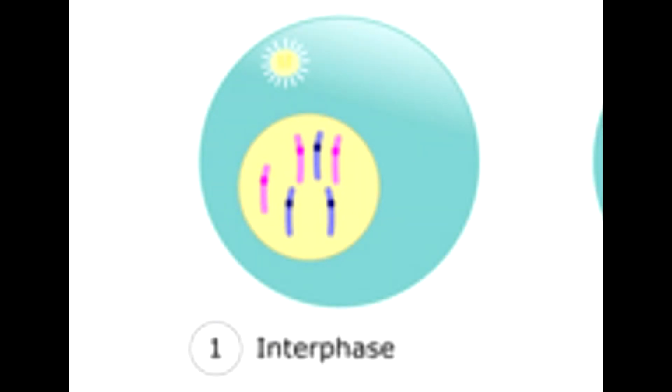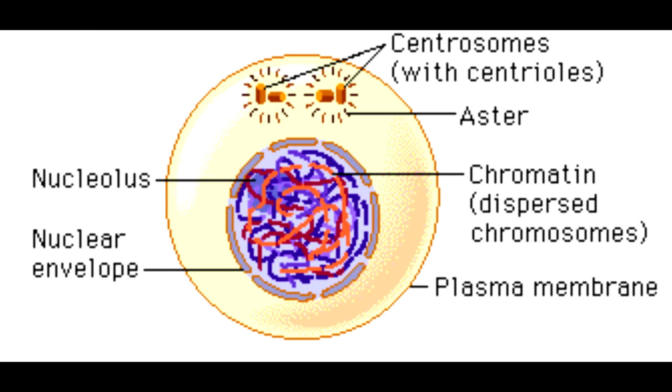Before mitosis, the cell exists in the phase called interphase. In this phase, the DNA of the cell is chromatin because it is very long and uncondensed and is contained inside the nuclear envelope, which bounds the nucleus. The DNA also replicates during this phase, so the cell now has two sets of identical DNA and is ready